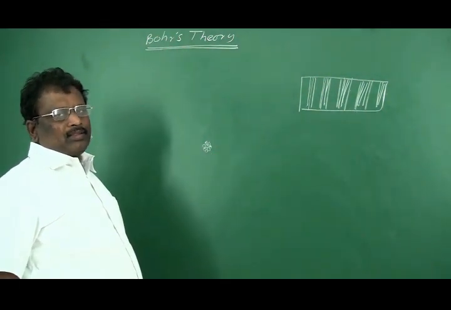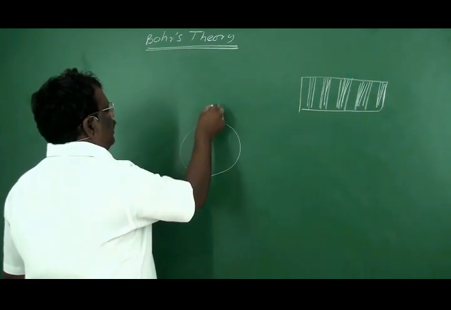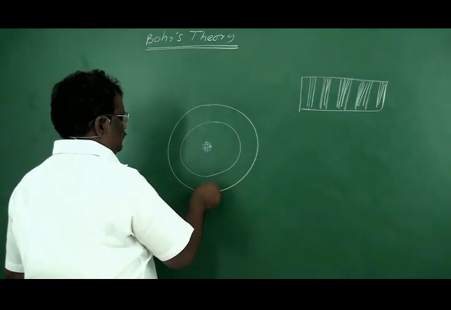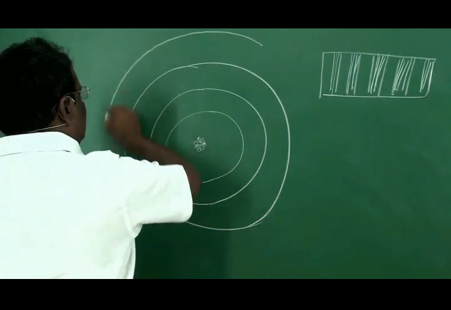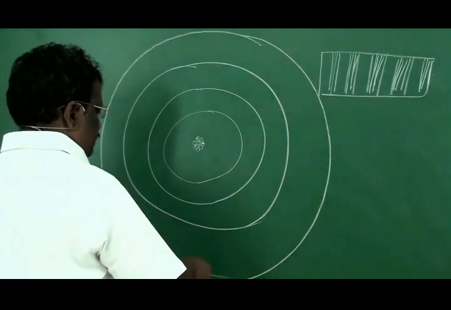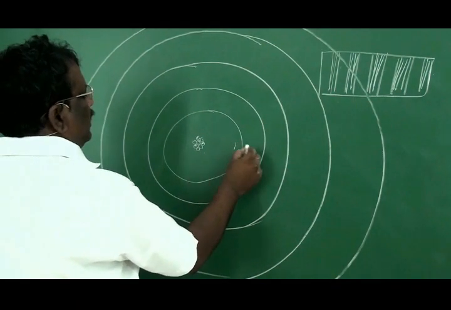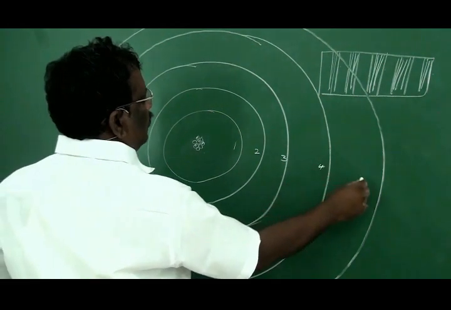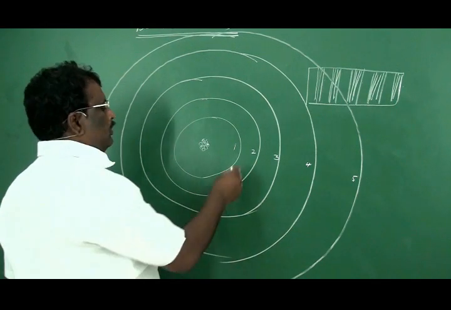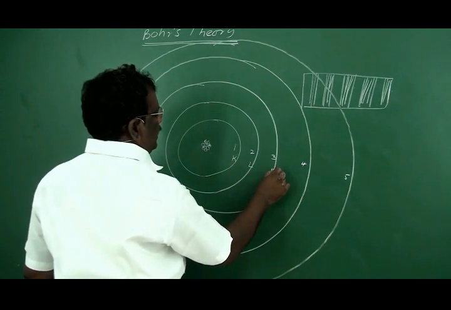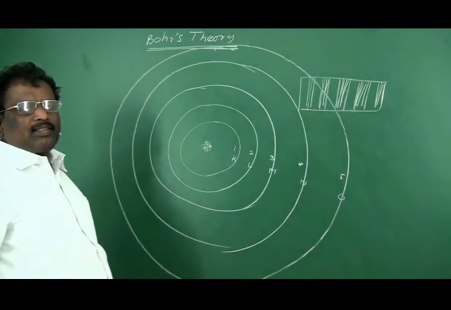Around this nucleus, at specific distances, there are certain circular orbits. These circular orbits are designated as 1, 2, 3, 4, 5, and so on from the nucleus side, or with capital K, L, M, N, O, and so on from the nucleus side.